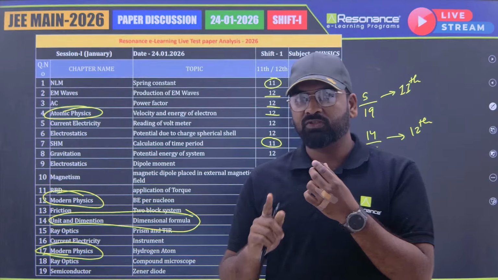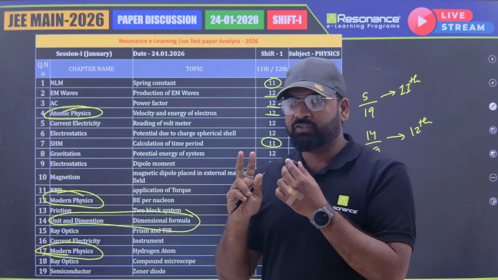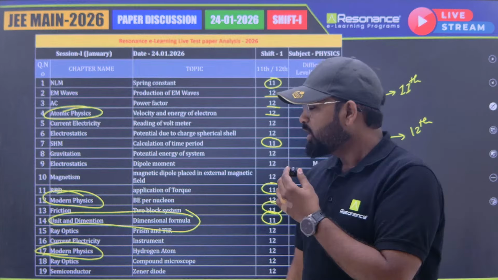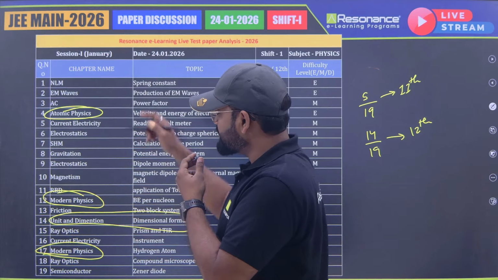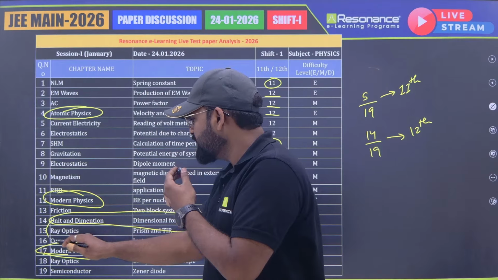So make sure you complete that thing. And I mean modern physics 1 and 2, which is also known as nuclear and atomic physics. Now coming back to another topic, which is most important and occurring a lot, is ray optics.